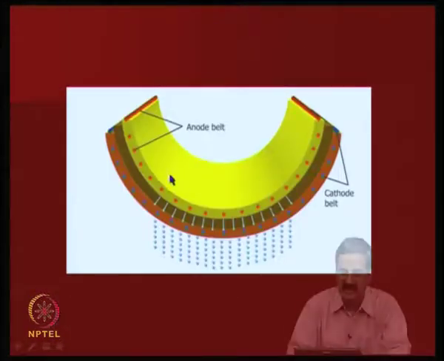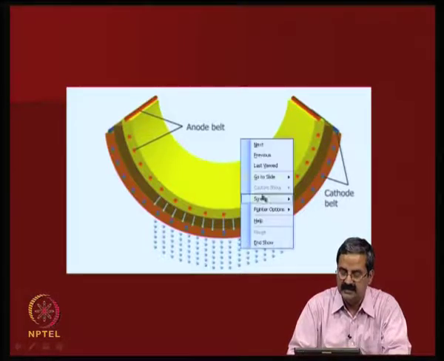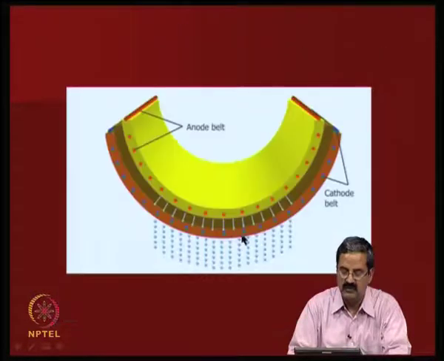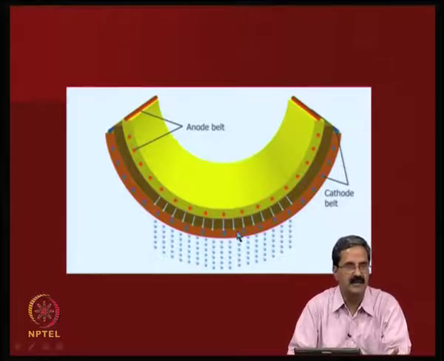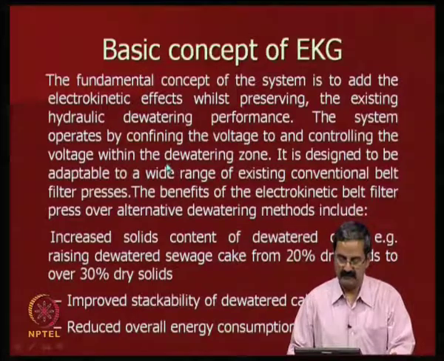So, what they do here, you have an anode belt and a cathode belt. In this particular belt, they are trying to do this process, which is quite efficient. In the regular sense, they have normal belts, but think of this arrangement, where the advantage would be that it is quite effective.